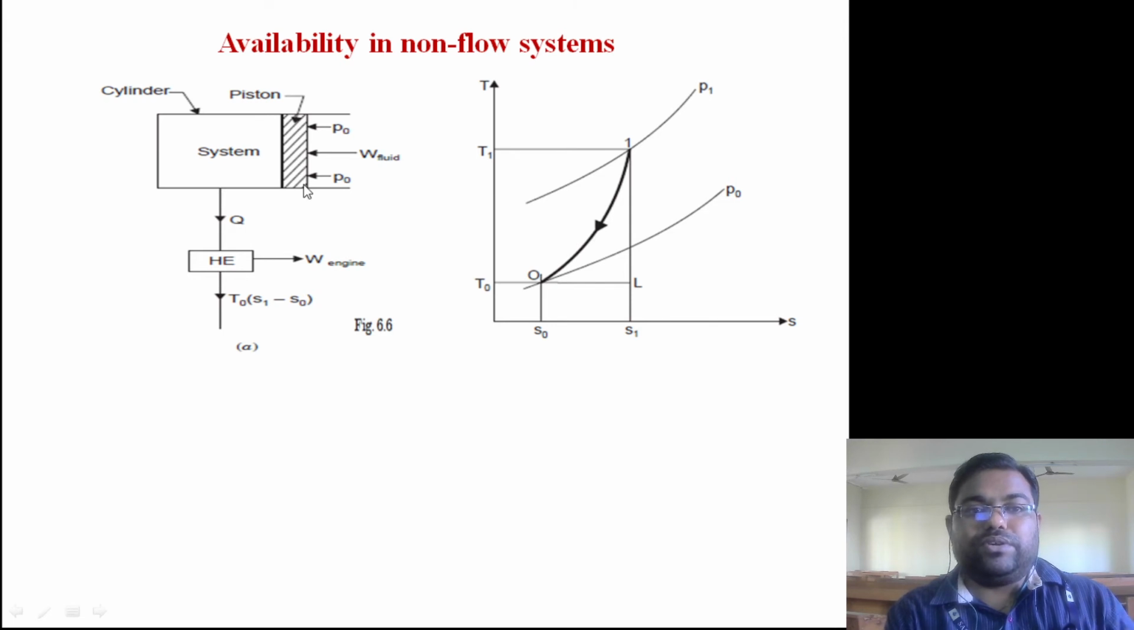So if I want to know what is the available work, I need to attach a heat engine here. So I attach the heat engine. Whatever heat is getting transferred through the system boundary is supplied to the heat engine, and the heat engine is producing the work, and the rest of the heat is going to the surroundings.